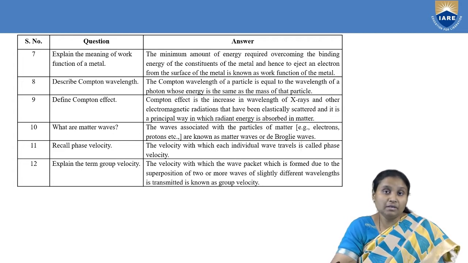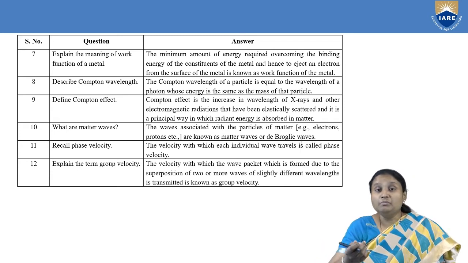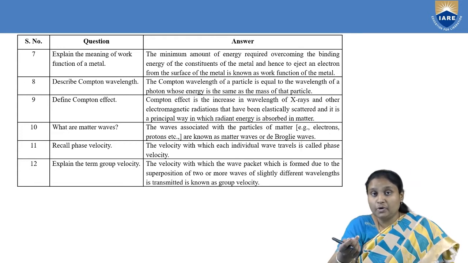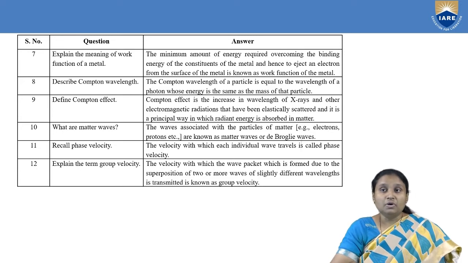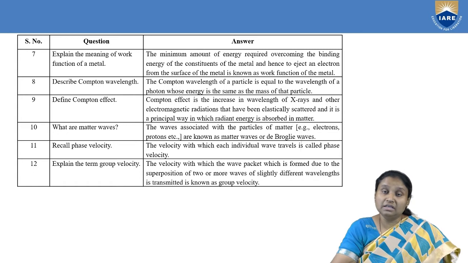if we take material particles like electrons, protons or neutrons, and if we make them move, then that moving material particle will exhibit properties of a wave, and that wave is called a matter wave. So what are matter waves? Waves associated with a moving material particle are called matter waves. And what is one more name given to matter waves? They are also called de Broglie waves.